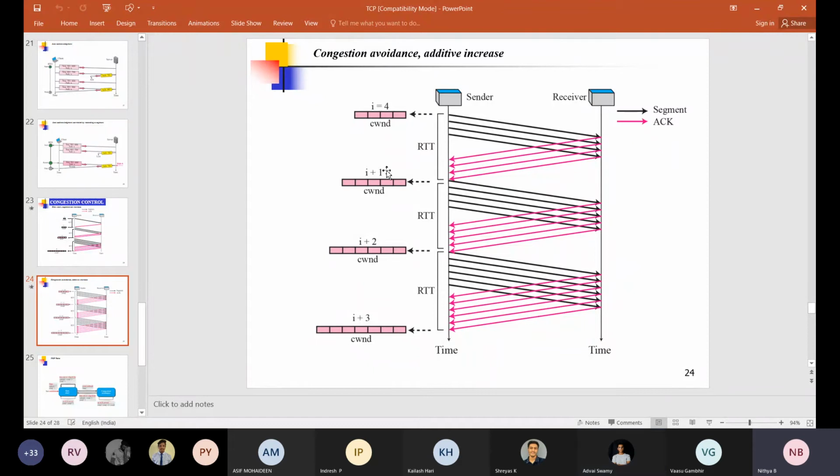We have the linear increment. So this is I plus 1, this is I plus 2. The congestion window is 5 here, and when you are receiving these 5 acknowledgements, the congestion window value is incremented by 1. So the previous value is I plus 1, and now it is incremented by 1, so I plus 2, like that.